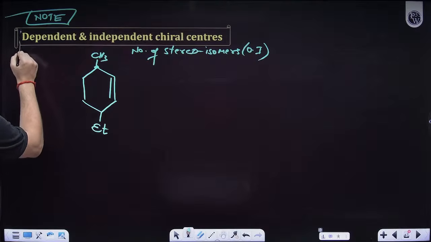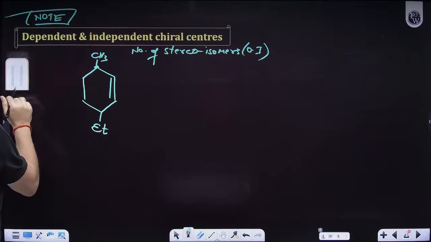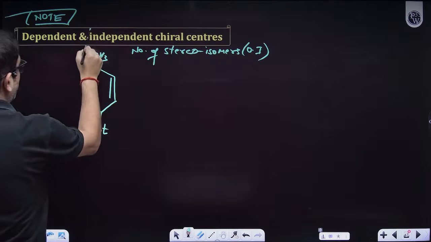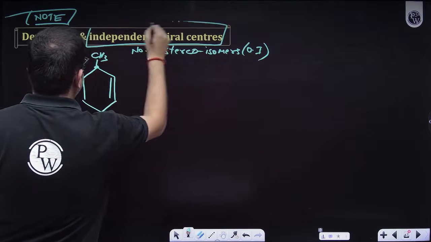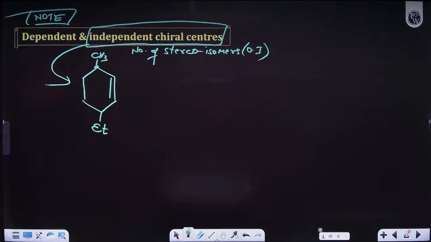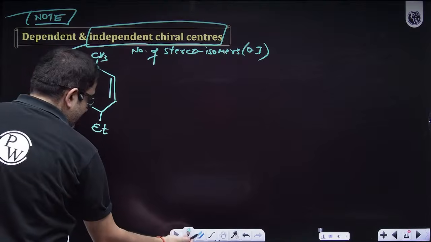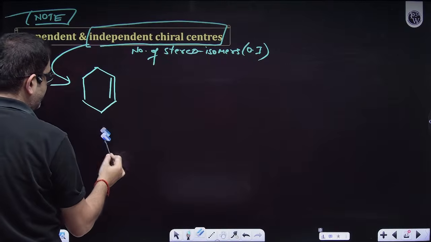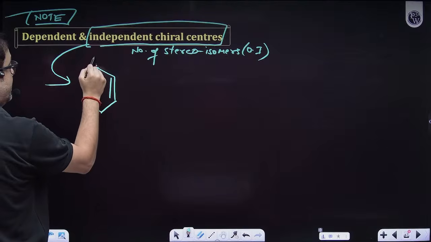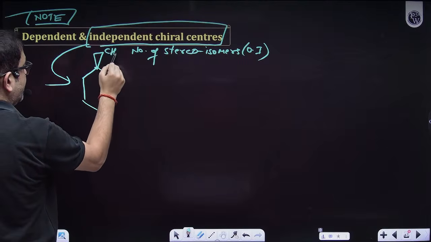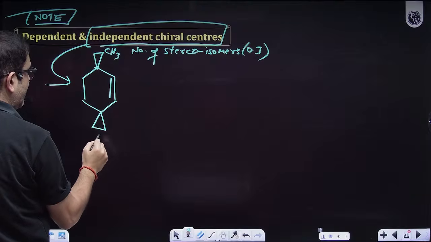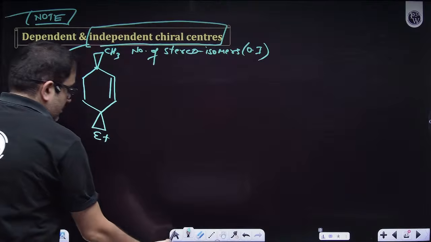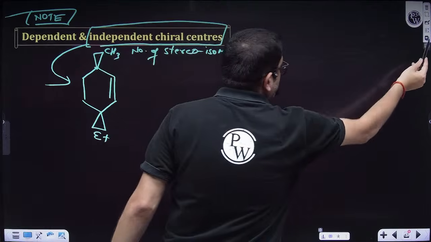Now when I'm saying it is independent, so here I'm saying it is an independent chiral carbon. This is an independent chiral center. Which is independent? This is independent. Why? Arey sir, come on yaar. You are just showing us this methyl and ethyl. That means we are free. They are free. I can show this methyl in a wedge. I can show this ethyl also in a wedge. Clear, sir? Sir, obviously I can do permutation combination also.